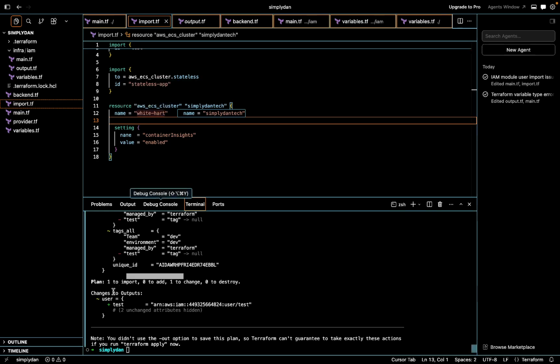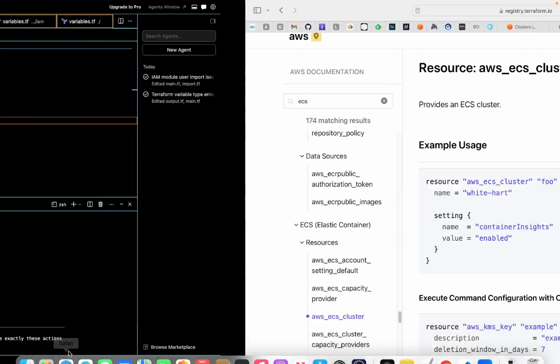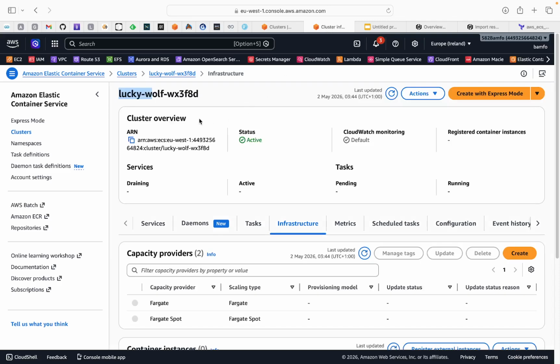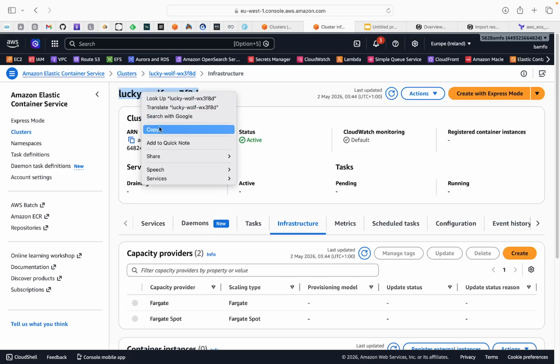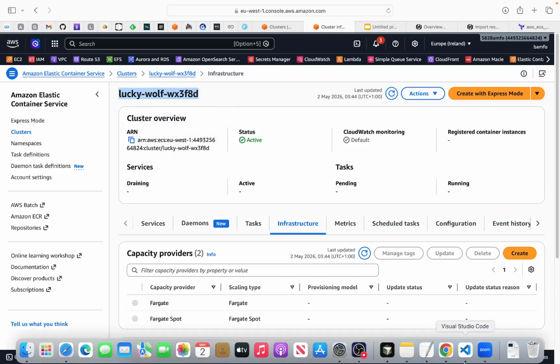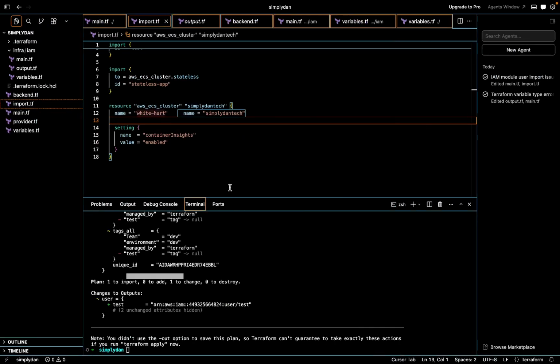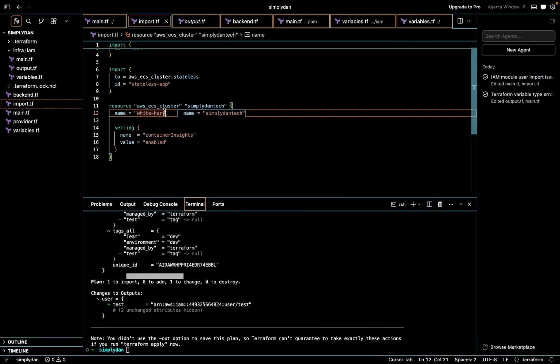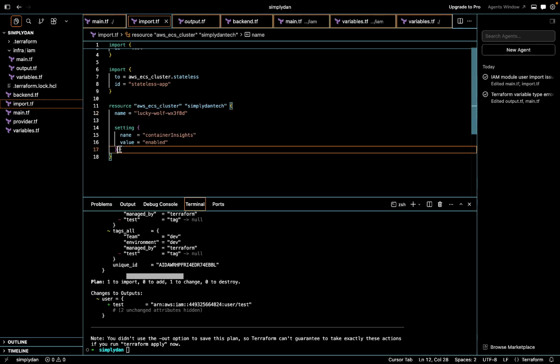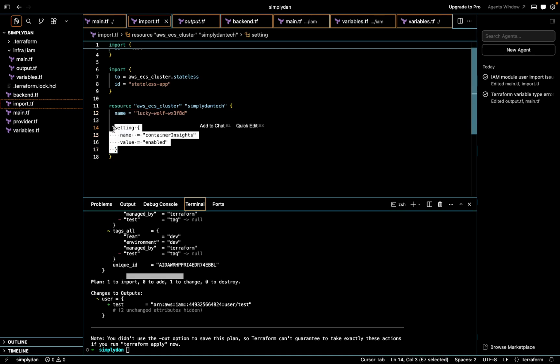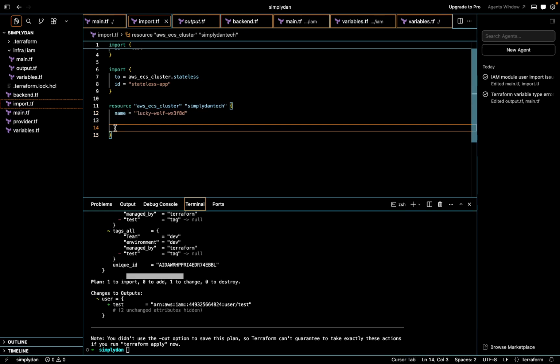Okay. So if you go back to the cluster, ECS cluster, where is it? So this is the name of the cluster. Let's grab that. Okay. We copy the name of the cluster, come back to my cursor, and then I'm just gonna paste it here. Okay. I'll put it here. No dramas. Let's remove this for now and let's see what's gonna happen. Okay. If there's nothing to add, that is fine.